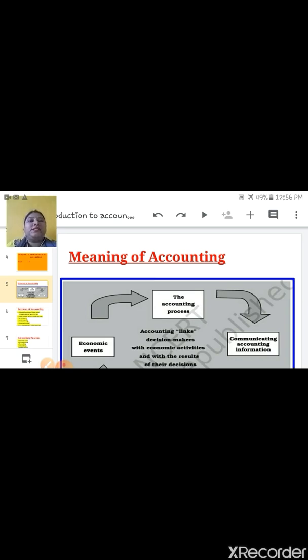If the company earns good profit, good earning, then bank grants the loan to the business. So in this way bank wants accounting information.